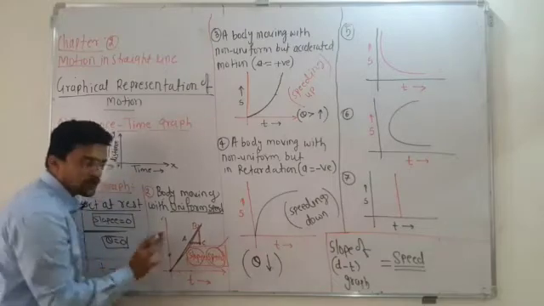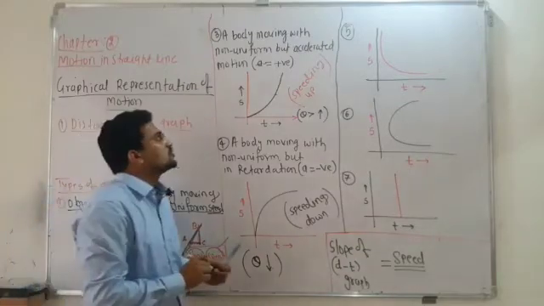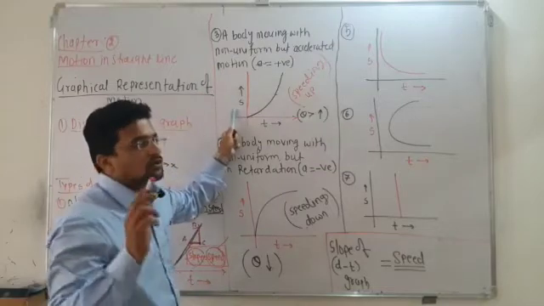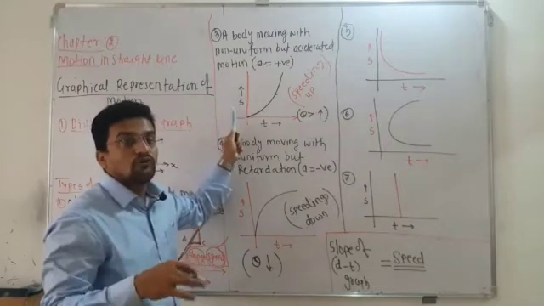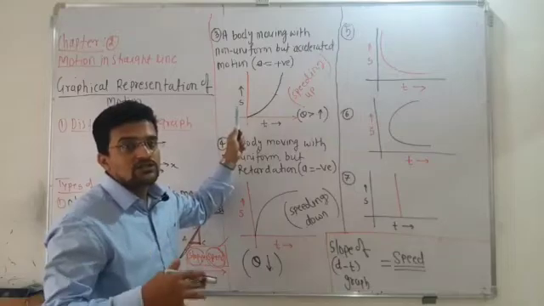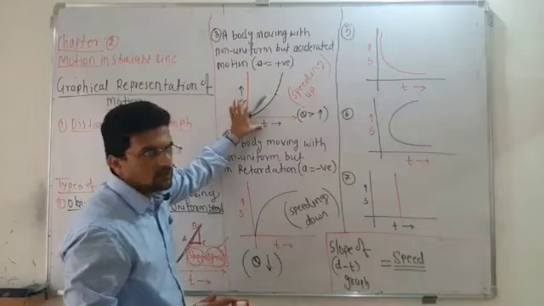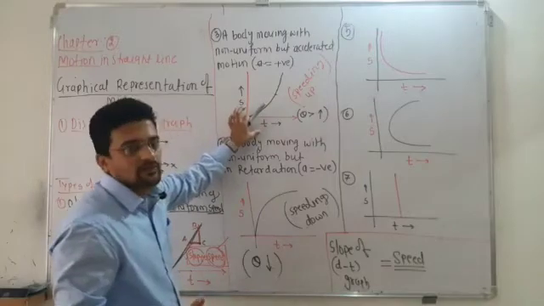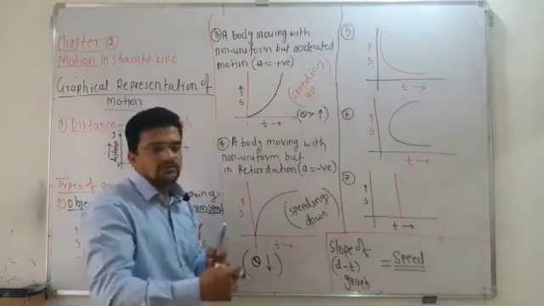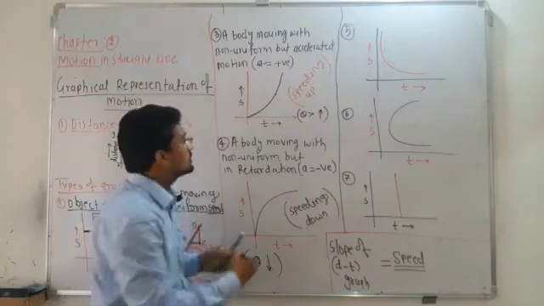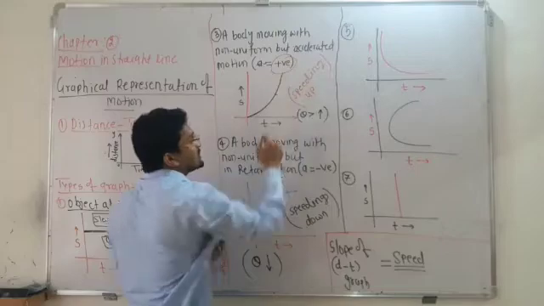Okay, at any point. Next one is a body moving with non-uniform velocity. Non-uniform speed means unequal distance in equal time. So it is not uniform, and you will get this graph. But it is accelerated. Accelerated means as the time passes, the speed of the vehicle is increasing. Because a is positive here, acceleration is positive.